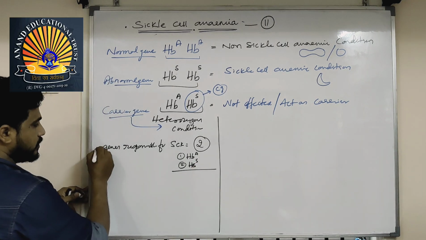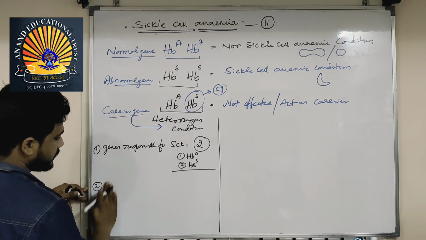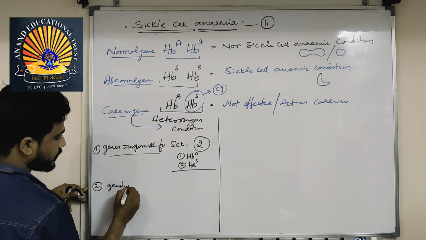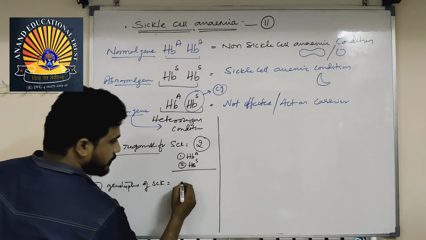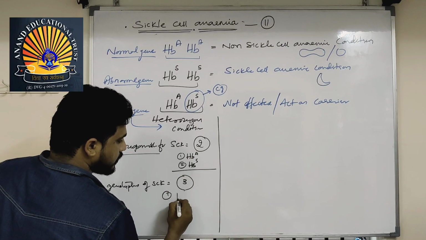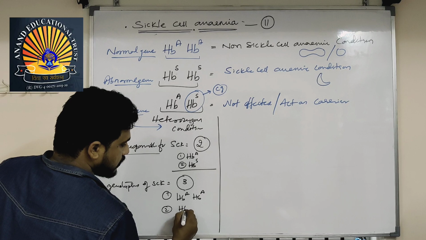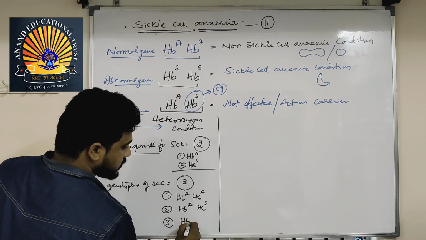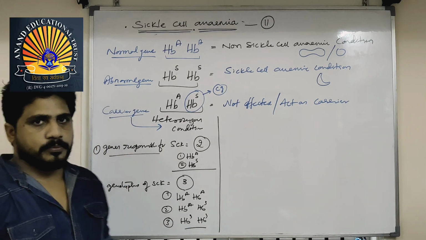These are alleles. Genotypes of sickle cell anemia: the answer will be three. Number one, HbA. Number two, HbS carrier. Number three, HbS affected. Other than three, there is no possibility.